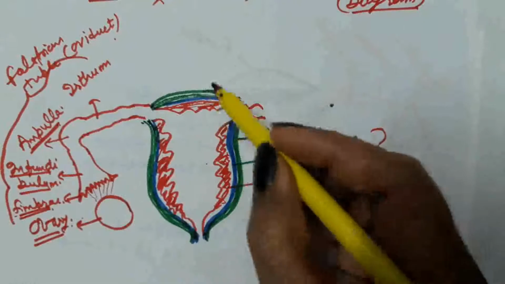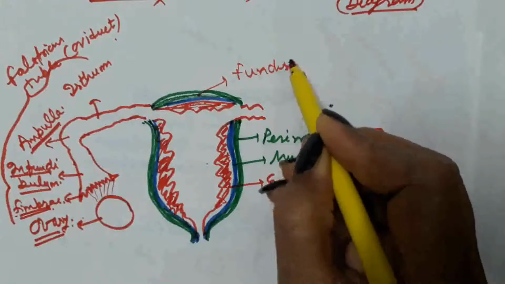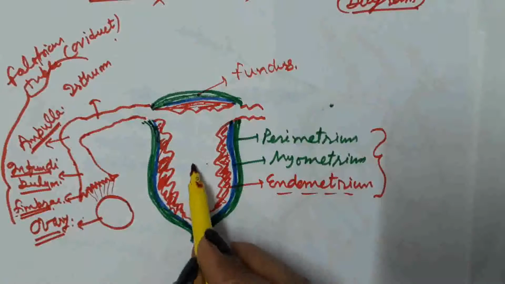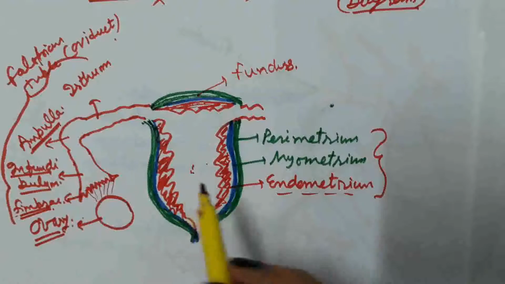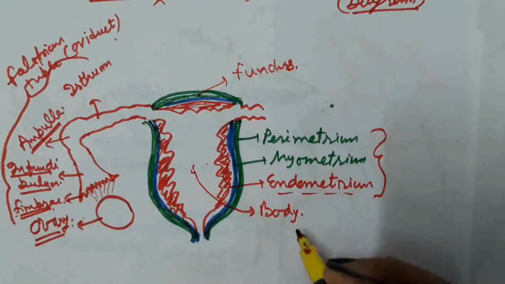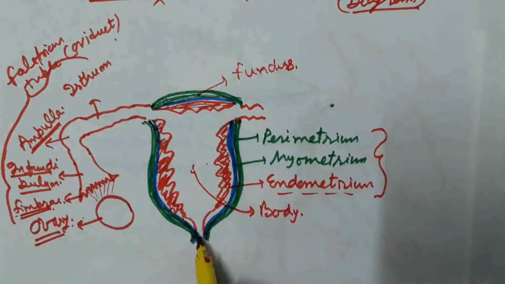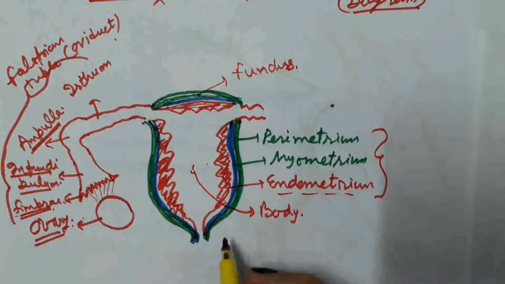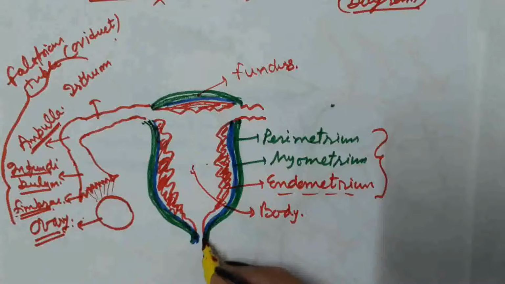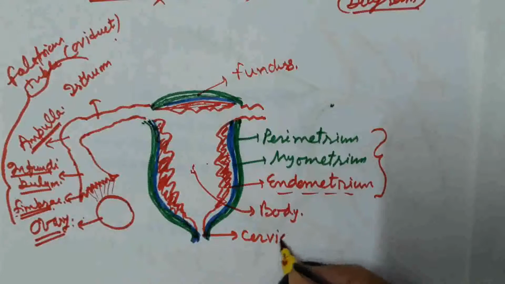The projected portion of the uterus is known as the fundus. This is the main body of the uterus, where implantation and placenta formation take place. The narrow opening of the uterus is known as the cervix. The lumen of the cervix is known as the cervical canal.